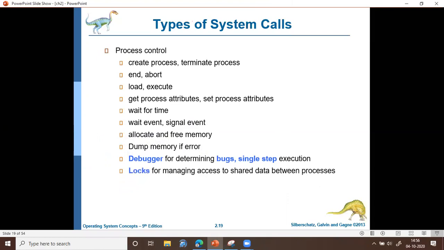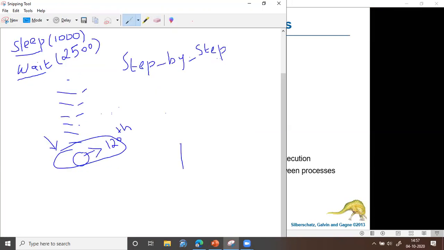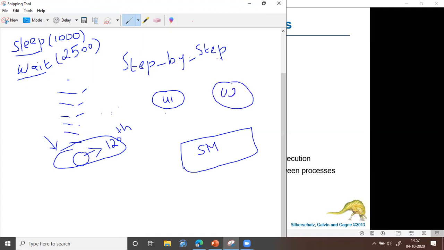Then the operating system provides a system call for locking shared memory access. Already we have discussed the concept of shared memory. Shared memory means there will be a single part of memory which is shared by more than one user, say by two users. But that doesn't mean both users can access the memory at the same time. If user 1 is accessing the memory, then user 2 should not be given access, and if user 2 is accessing, then user 1 should not be given access.